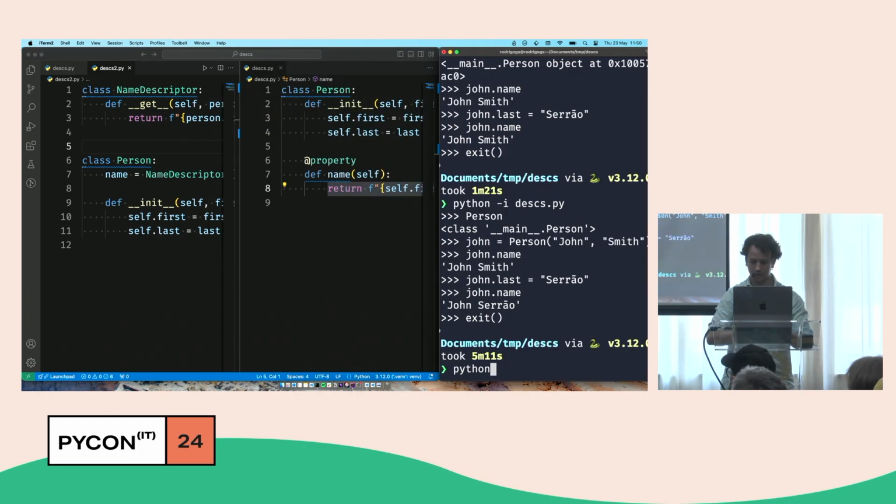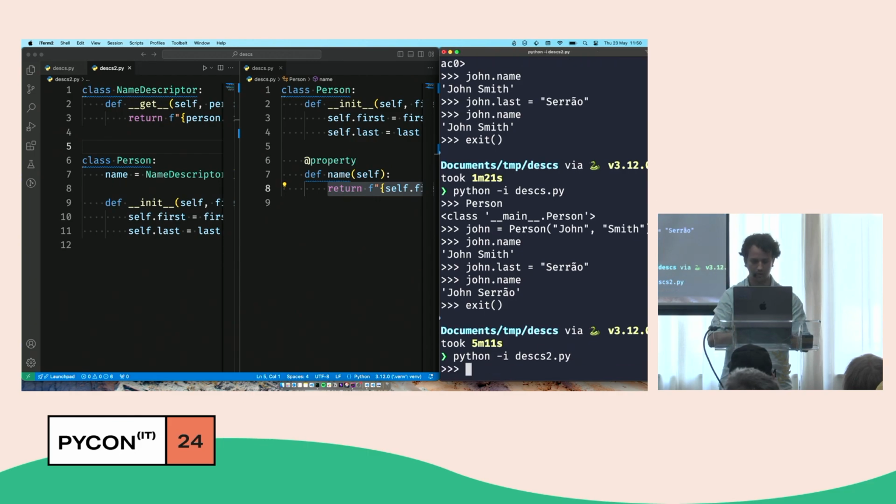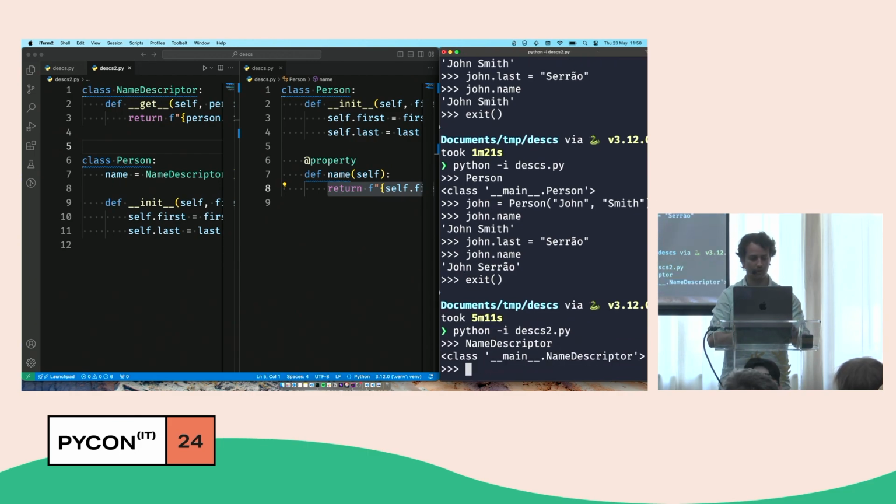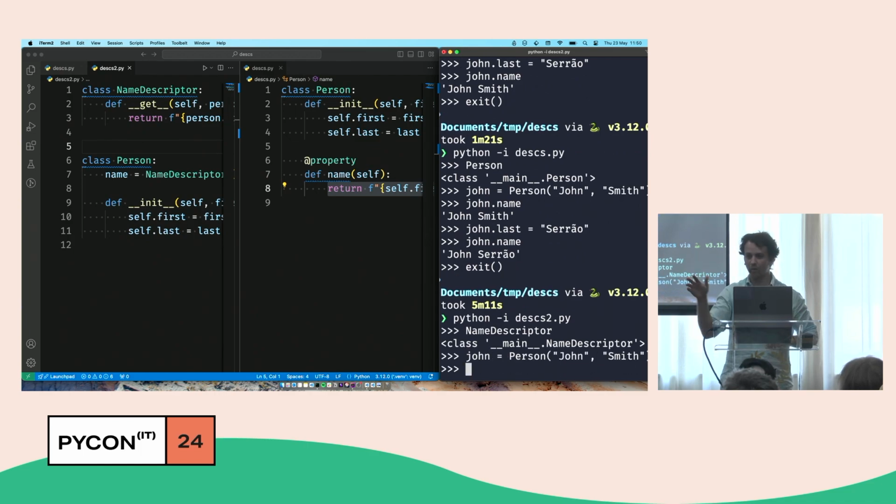So let's get out of here. Let's do this. Let's run desks2, because that's where the descriptor is. By the way, the -i lets you run a script, and by the end of it, you get an interpreter session with everything that was defined, in case you didn't know, so quite useful. So you can see the name descriptor, for example, is in here. It's defined. And let's create a John Smith. Copy-pasting, scrolling up the history, more or less the same thing, right? And so John.name, what do I get if I press enter?